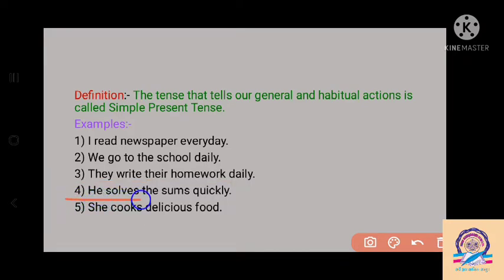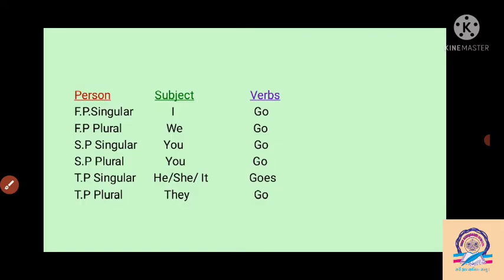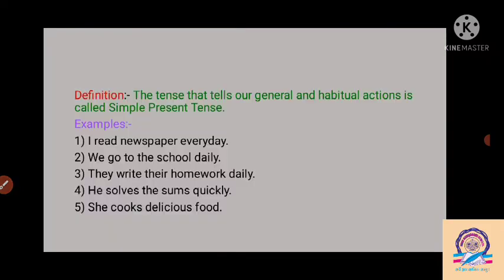Then he solves the sums quickly. So he is fast, he does fast work in the math subject, so he solves the sums very quickly. Then she cooks delicious food. Not only for one day, but each and every day she cooks the delicious food. Then we can say that there is one most important thing here.